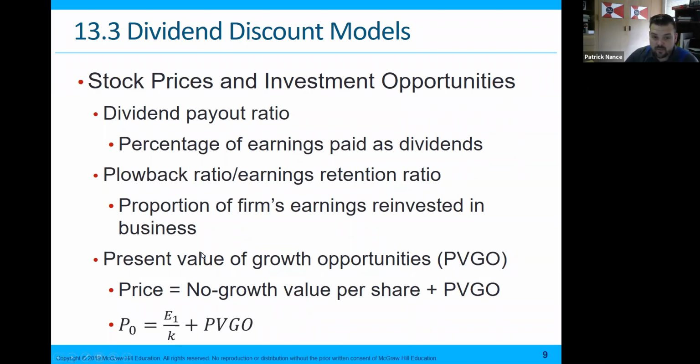Present value of growth opportunities: the price equals a no-growth value per share plus the present value of the growth opportunities.